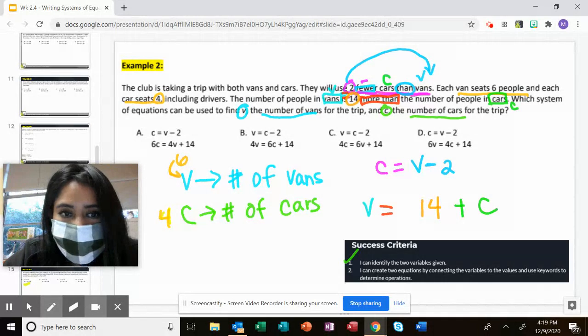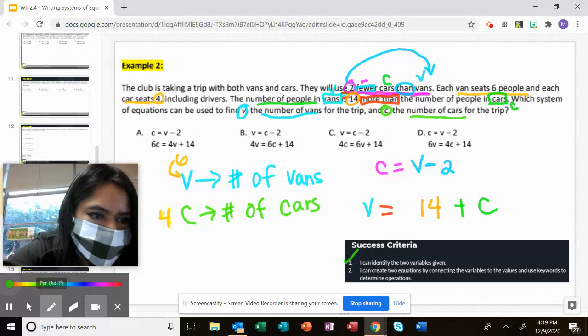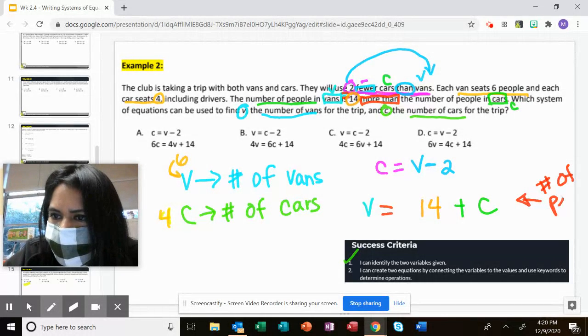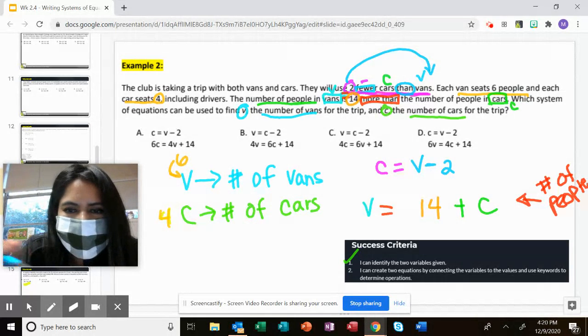All right, so now remember we're talking about people. This statement talks about the number of people. So how many people do we have for vans?